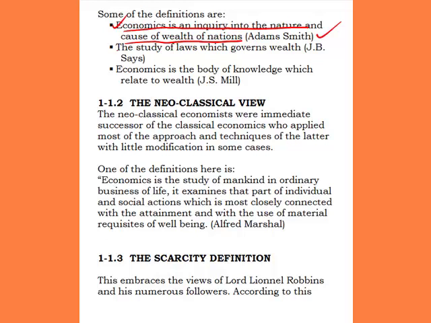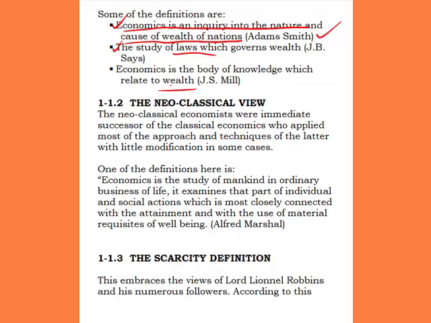Now, another economist that gave a definition under the classical view is J.B. Say. He says that economics is the study of the laws which govern wealth. So when you study the laws which govern wealth, that is economics according to J.B. Say. The third economist that made a definition under this classical view is that of J.S. Mill, who says that economics is a body of knowledge which relates to wealth.